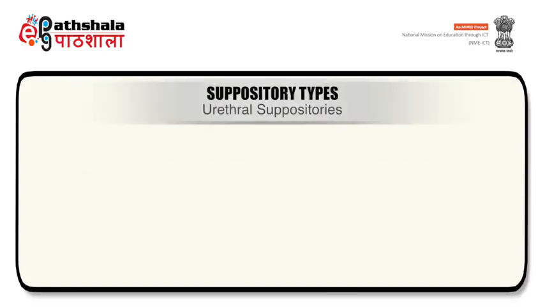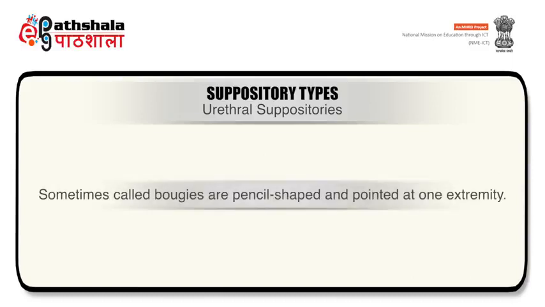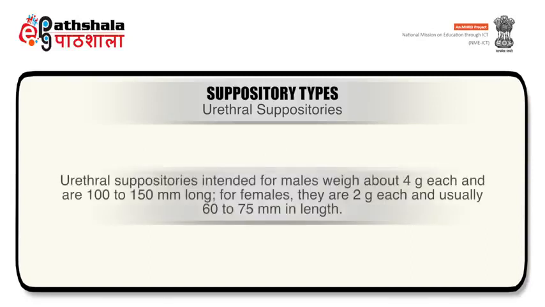Now talking about urethral suppositories, these are sometimes called bogies and are pencil shaped and pointed at one extremity. Urethral suppositories intended for males weigh about 4 grams each and are 100 to 150 millimeters long. For females, they are 2 grams each and usually 60 to 75 millimeters in length.